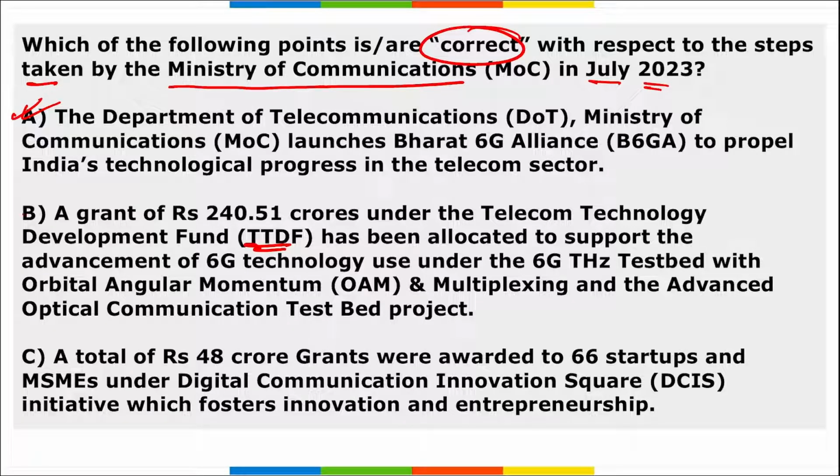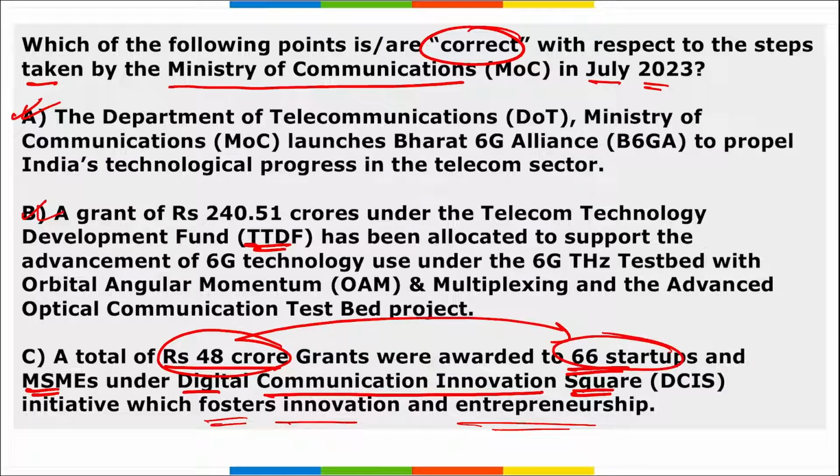Also, if we look at option C, a total of 48 crore rupees grant was awarded to 66 startups and MSMEs under the Digital Communication Innovation Square initiative, which fosters innovation and entrepreneurship. Correct. Also remember here, in simple terms, 48 crore rupees will be provided to these startups so that they can do research and development and come up with various products that will be in sync with the sixth generation of internet technology.